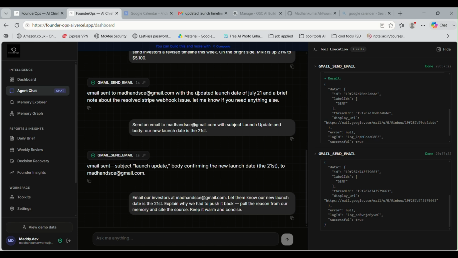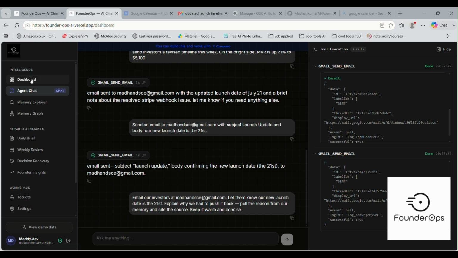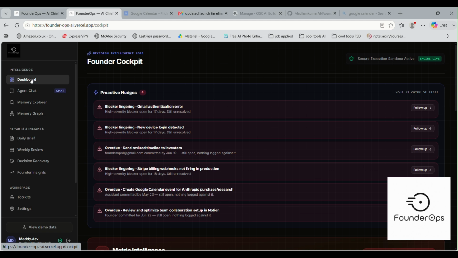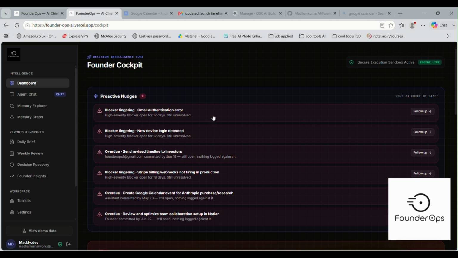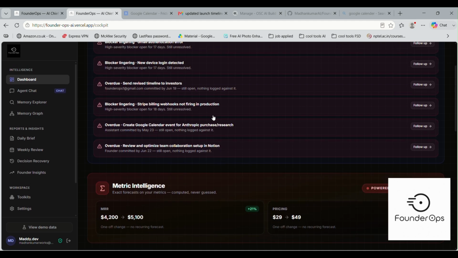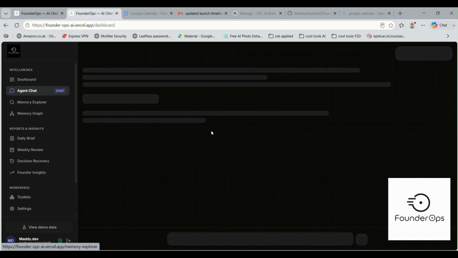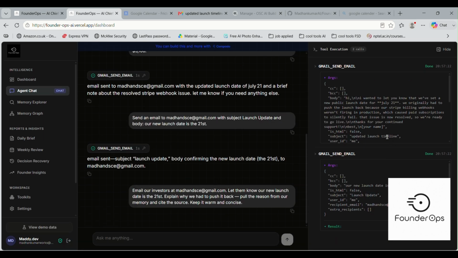And learnings. Our biggest challenge wasn't AI; it was trust. If an agent falsely claims it sent an email or invents a financial number, it becomes unusable. For every tool, action is executed live and it is visible to the users to their right, as you can see over here. Every answer is backed by citation and every calculation is grounded in Wolfram. That makes FounderOps trustworthy enough for real business decisions.